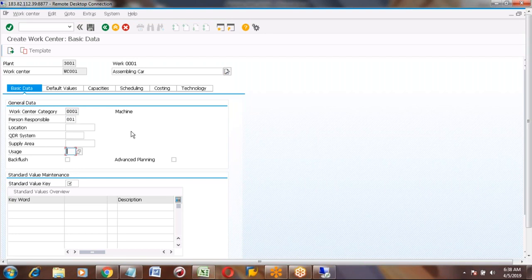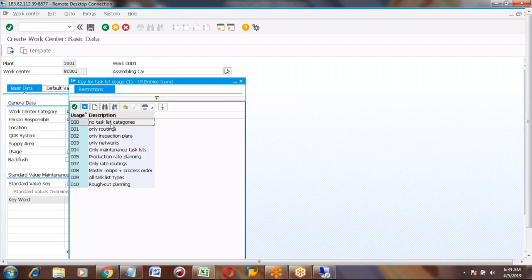This work center can be used in multiple areas like inspection plans, routings, networks, rate routings. All these are applications, and where we are using this work center, we need to maintain.